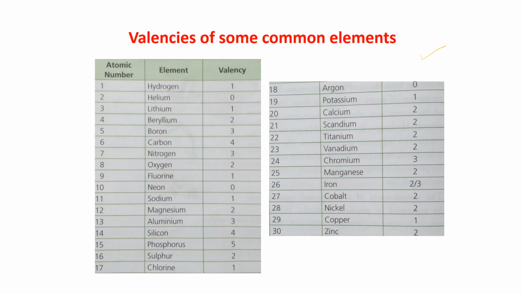This exercise you have to do for 30 days. Do it on a separate paper. Or if you want to write the name of the element every day on a paper and then write the valencies, I don't have any problem.